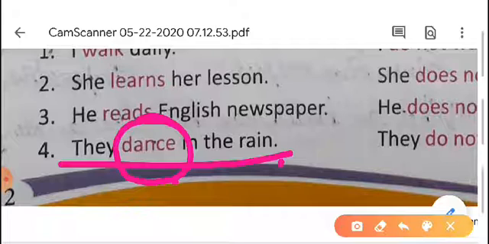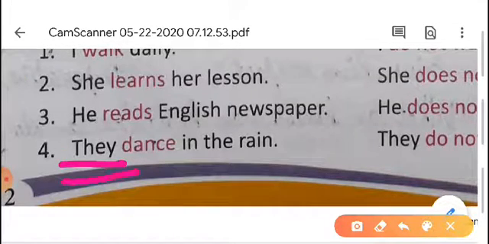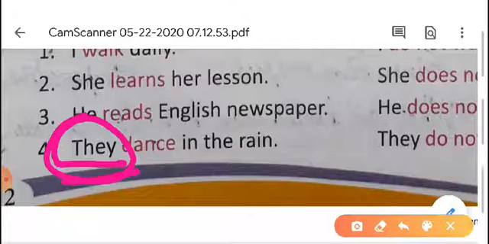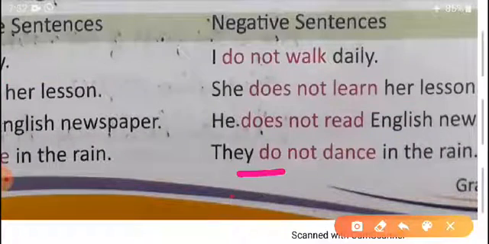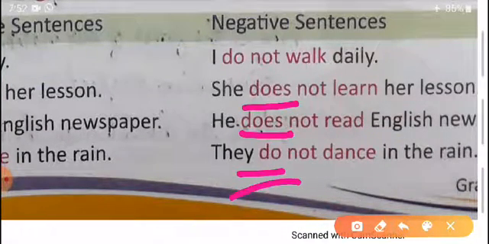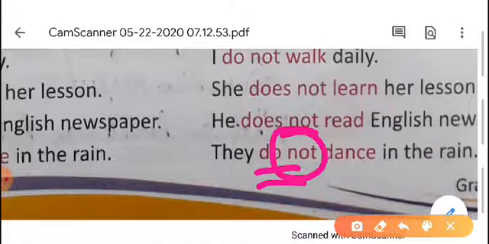That's why we have to check the subject. What is the subject given? They. Is it singular or plural? It is a plural subject. So what do we have to write? Do. If the subject is singular, we write does. If the subject is plural, we have to write do. Then write the negative word not. Then write dance in the rain.